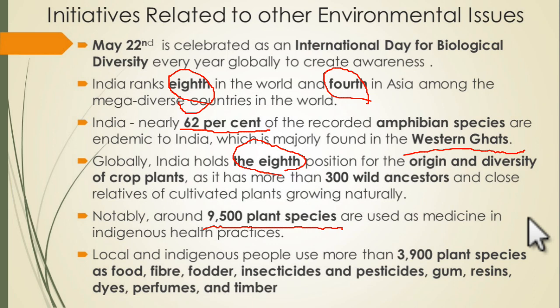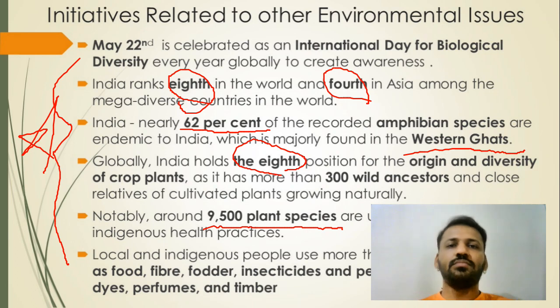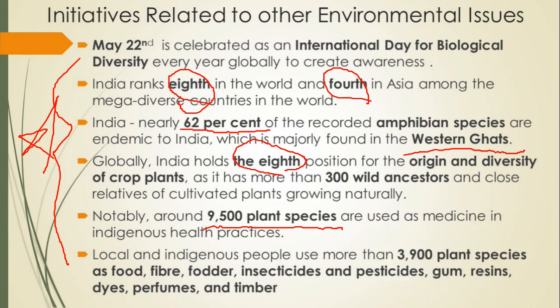Local and indigenous people, what do they do? Many tribes know about 3,900 plant species for producing food, fiber, fodder, pesticides, gum, resins, dyes, perfumes and timber. So this statistic is very important, guys, because one of these statistics can be given in the options of your question. So please remember these statistics, very, very important.